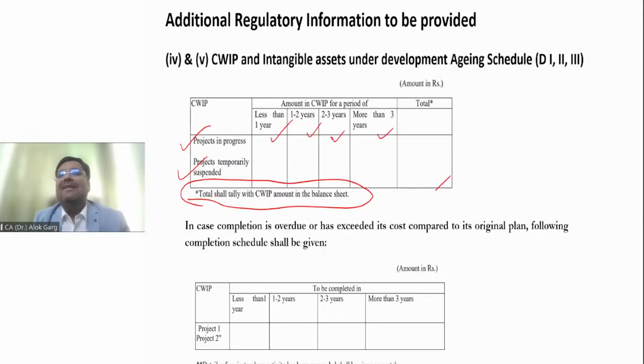Earlier, a lot of real estate projects, a lot of government projects which the government was giving to private parties, were getting delayed. And due to that, the user money or the public money got risky. Okay. The public money. So there could be chances of default of public money. So that is why the government has asked for this kind of disclosure, that you need to provide the breakup of capital work in progress for projects which are running and projects which are temporarily suspended.